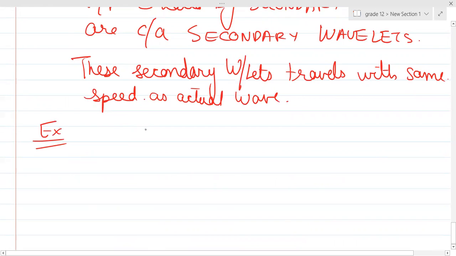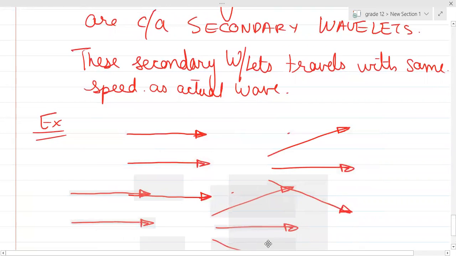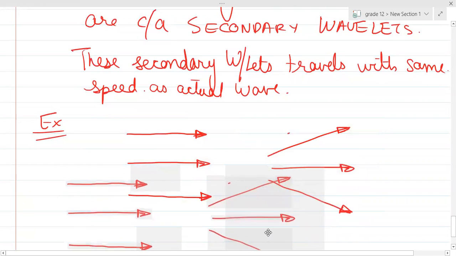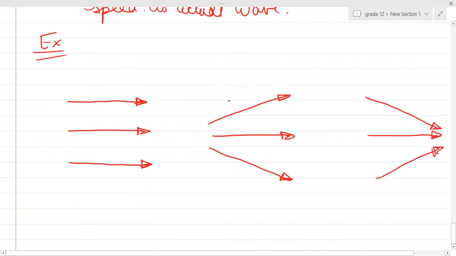So basically, suppose guys, you have light rays like this, and like this. If you have light rays like this, and this, and if you have light rays like this, and this.